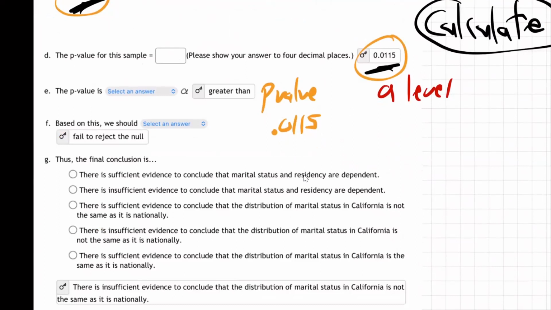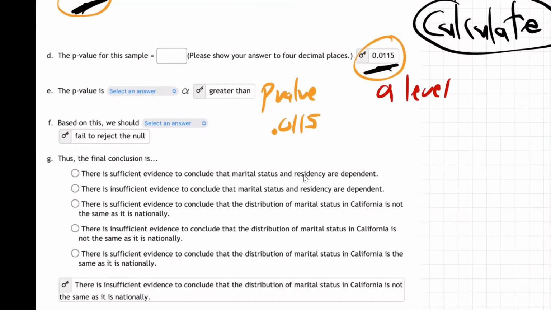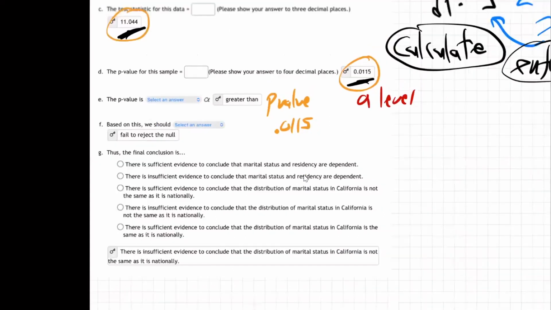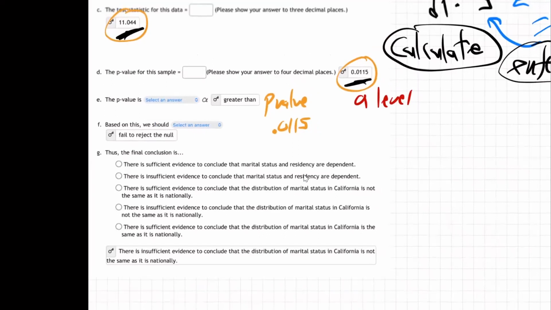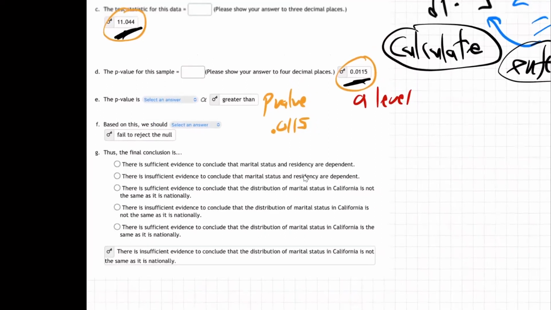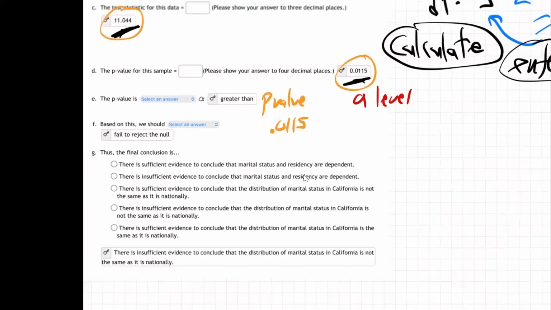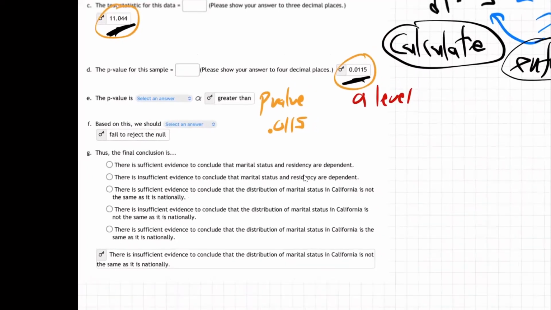Well, if you're unsure on that, if you're like, I'm a little rusty, what does that mean? Here, I'll show you the exam 3 notes. You can always go back to the exam 3 notes because that has the information. Here it is. So this is the exam 3 notes, even though we're on exam 4 material right now. This shows the conclusions.